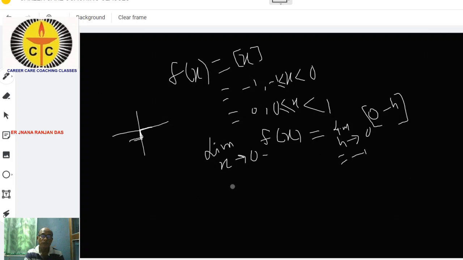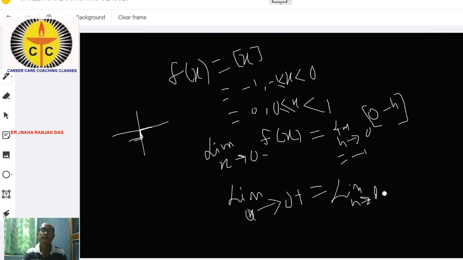If you take 0 plus, limit x tends to 0 plus, so you can write limit h tends to 0.